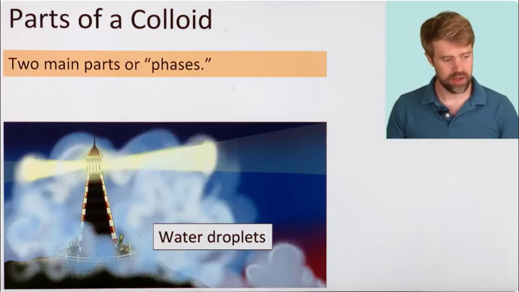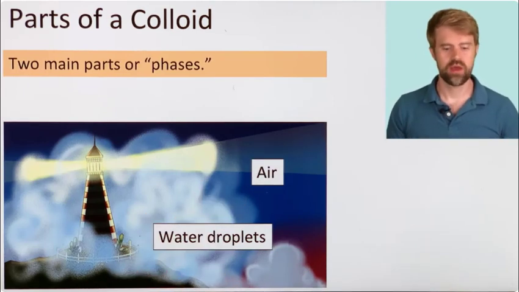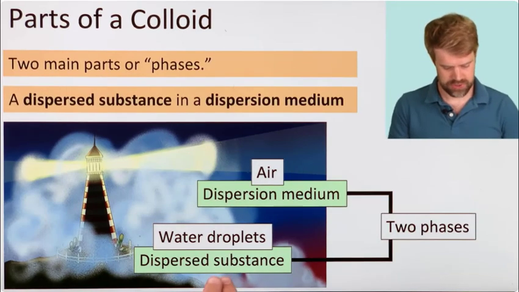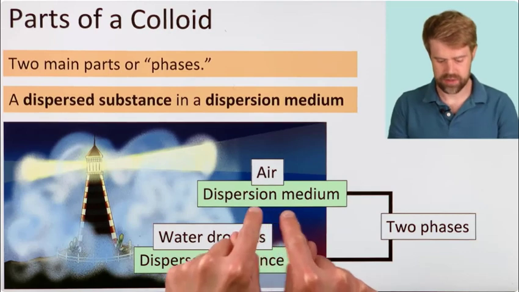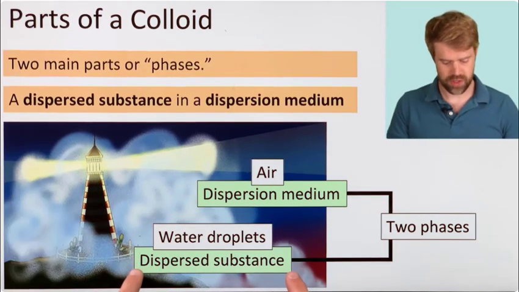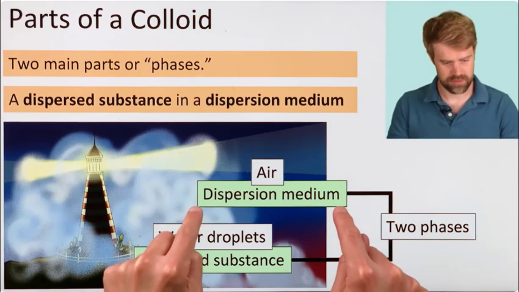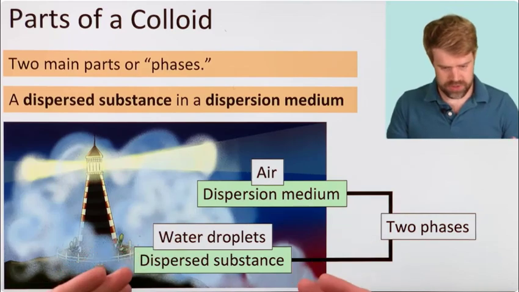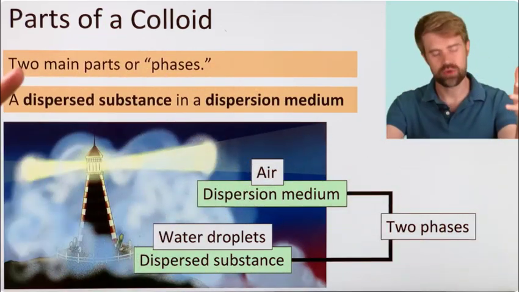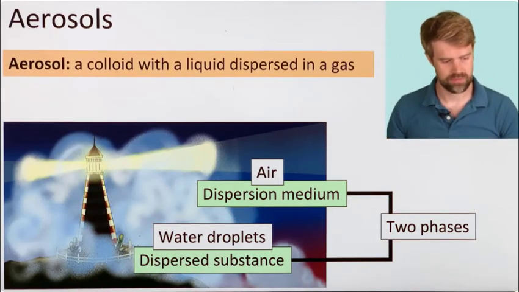In fog, the tiny droplets of water are one phase, and the air is another phase. There are technical terms for these two phases: the dispersed substance and the dispersion medium. In fog, the water droplets are the dispersed substance, and the air is the dispersion medium. The dispersed substance spreads out and kind of floats in the dispersion medium.